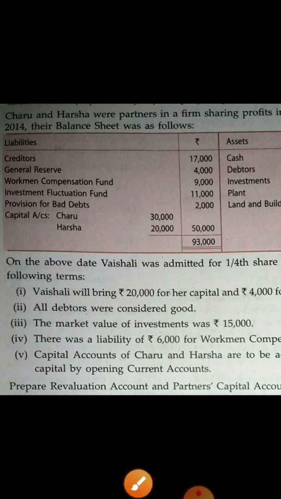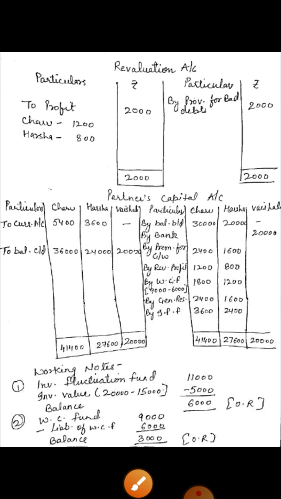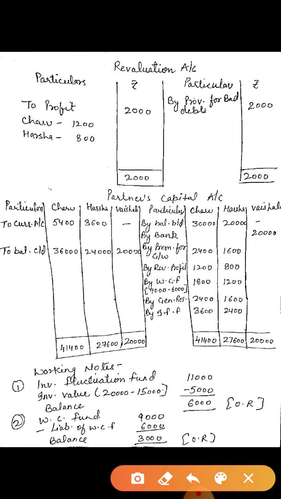Okay children, you have to show it on the credit side. Now see your revaluation account: credit side, by provision for doubtful debt 2,000. Now when you do the balance, you know how to do it. On both sides you have to do the total. So 2,000 on the credit side, write 2,000 on the debit side also, and it will come as profit.